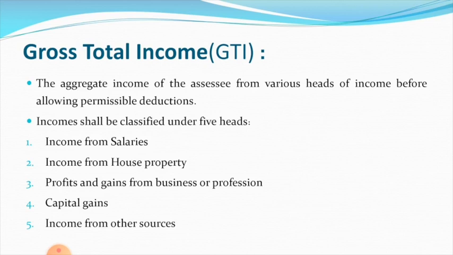The various heads can be classified into 5 types. They are income from salaries, income from house property, profits and gains from business and profession, capital gains and income from other sources. When you add all these income, you get gross total income of an SSE.